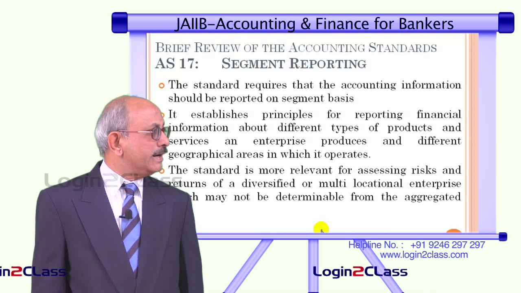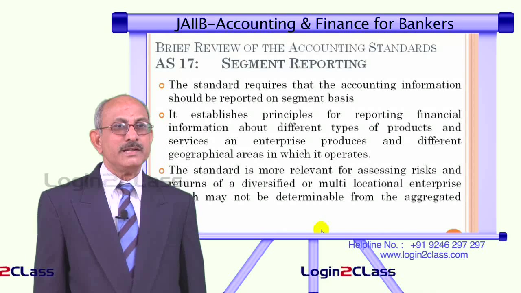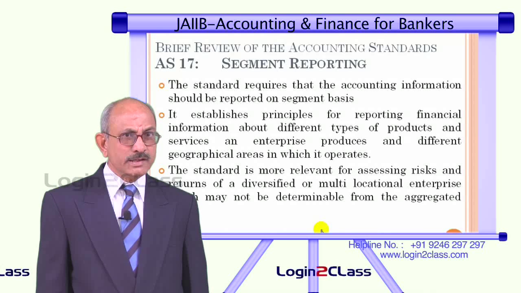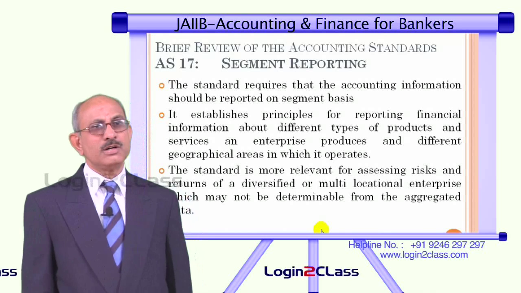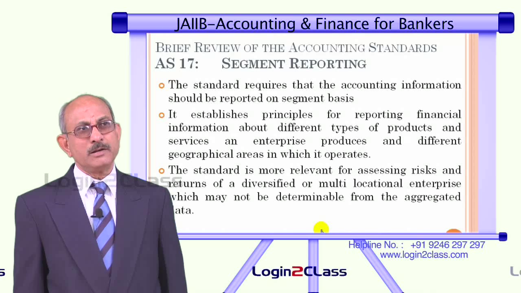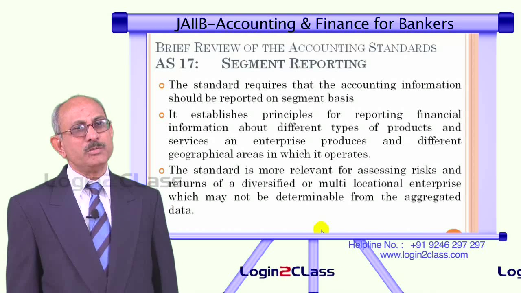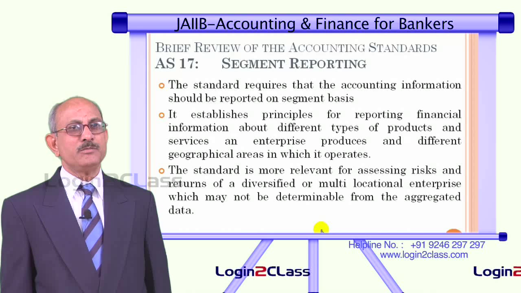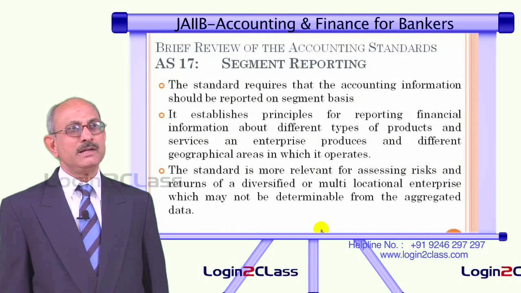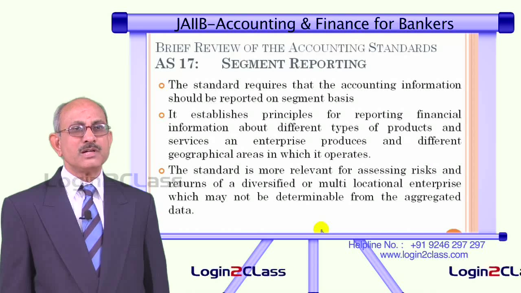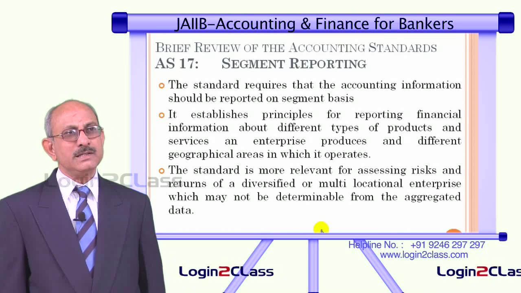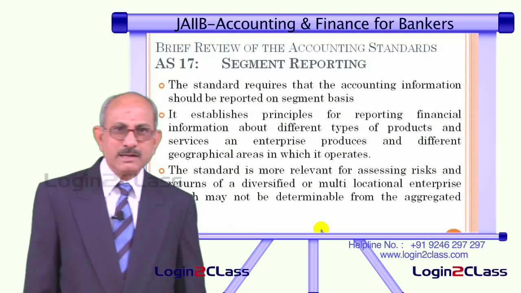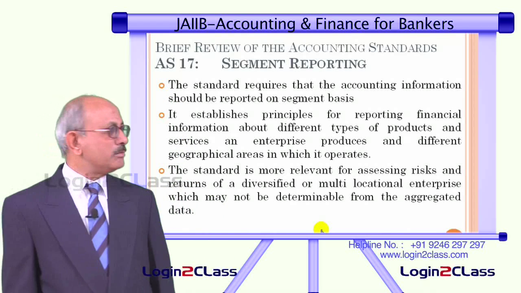Similarly, a manufacturing entity can be operating both in India as well as in foreign countries. So, the segment could be Indian operations and the foreign operations, or it could be in terms of different products. For a multi-product company, it could be in terms of different products. So, this kind of segmentation has to be done by the entity depending on the nature and type of business handled by that business.